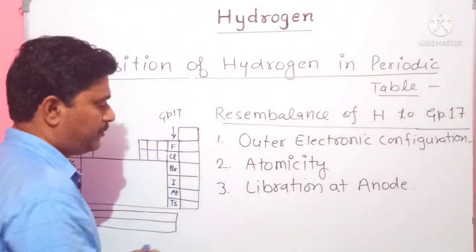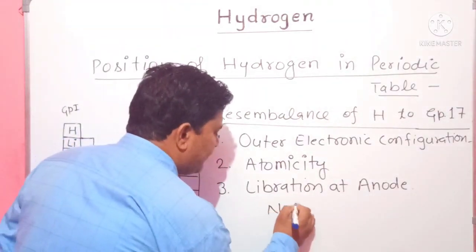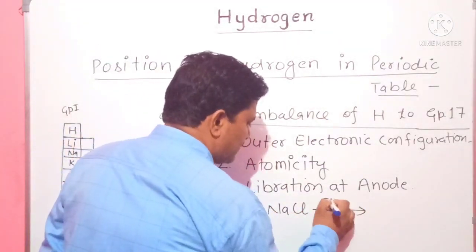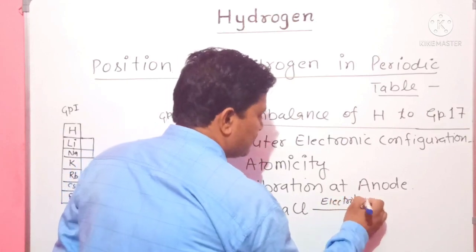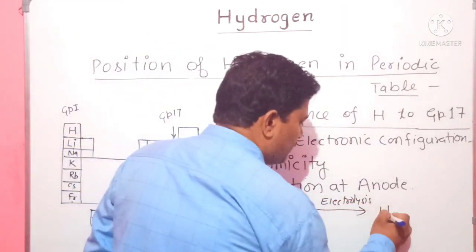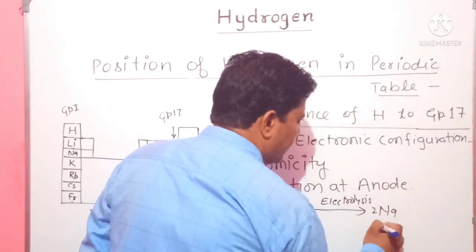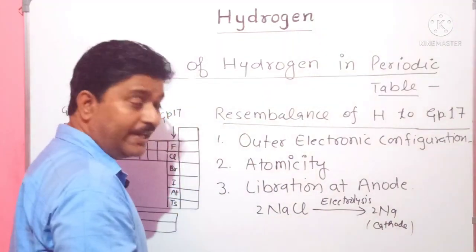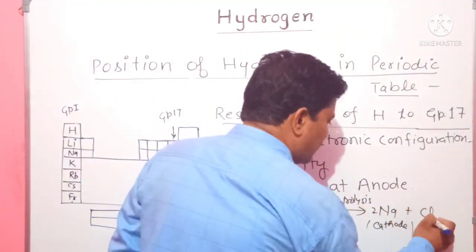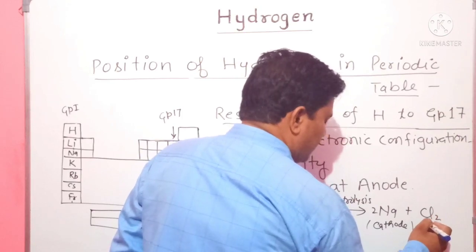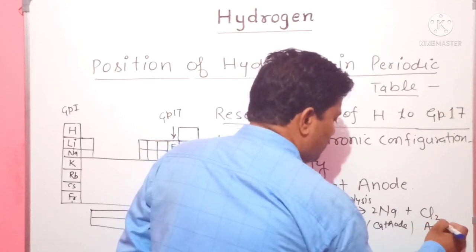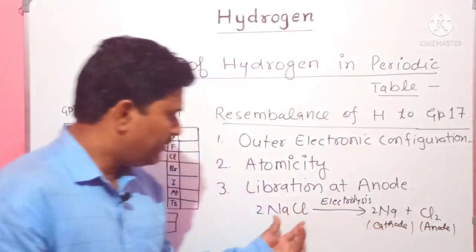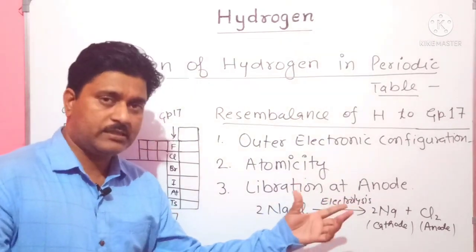For example, sodium chloride, NaCl, when it undergoes electrolysis, forms sodium at the cathode, and chlorine, which is a halogen, is always liberated at the anode. So the halogen chlorine is liberated at the anode when sodium chloride undergoes electrolysis.